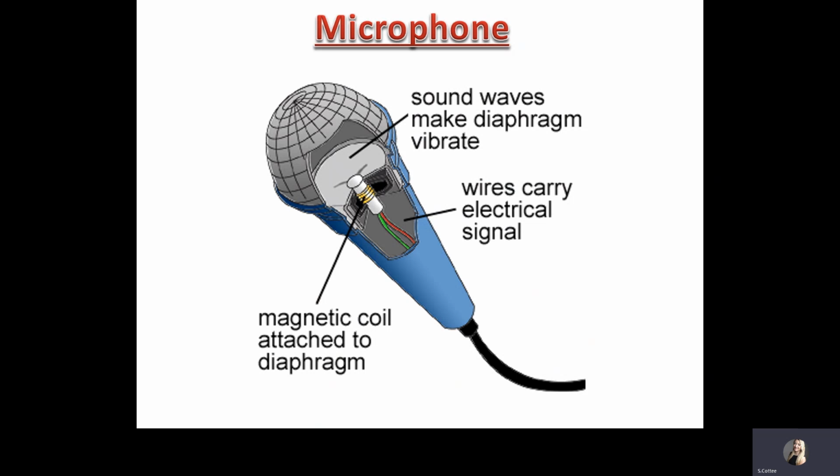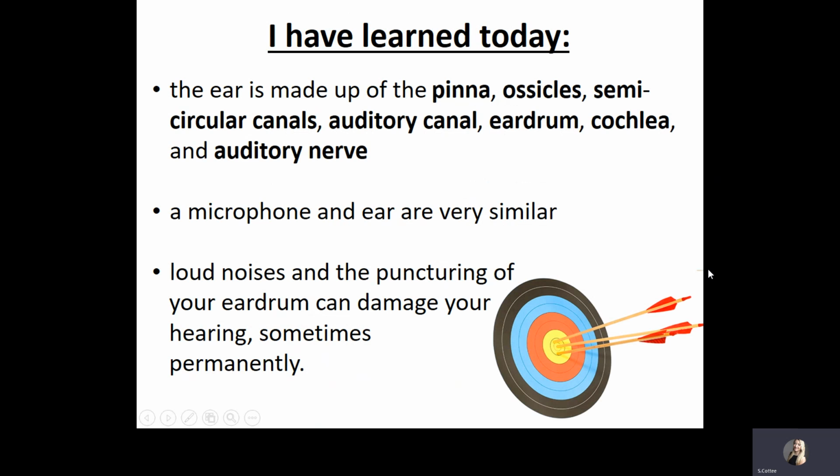So there are quite a few similarities between a microphone and your ear. So this diaphragm is very much like your eardrum. So we've learned to say that the ear is made up of quite a few different parts: the pinna, the ossicles, semicircular canals, auditory canal, eardrum, cochlea, and the auditory nerve. Microphones and ears are very similar. They have a lot of similar properties and characteristics. And finally, your hearing can be damaged. Loud noises, puncturing of your eardrum can damage your hearing. Sometimes it's permanent, sometimes it can fix itself.